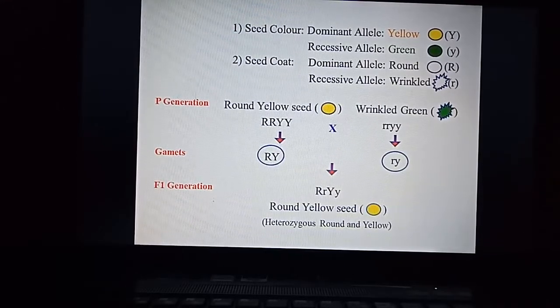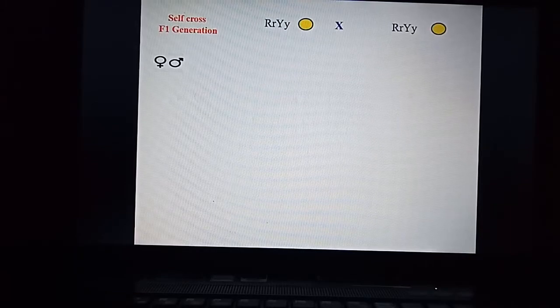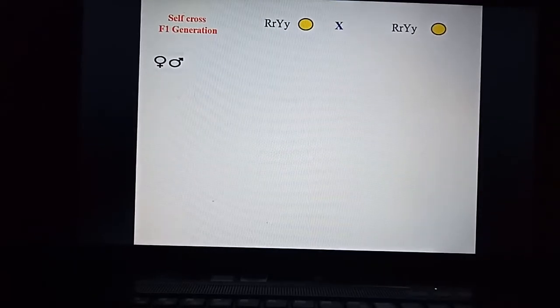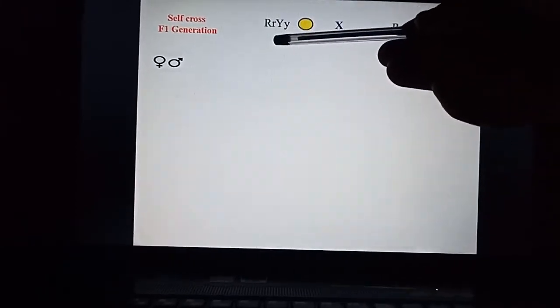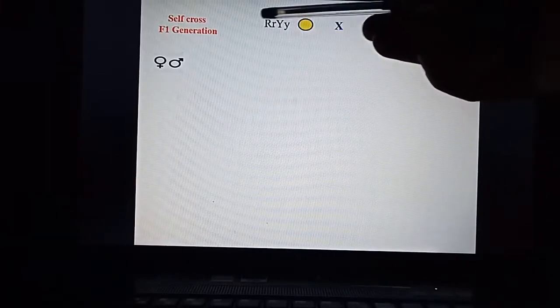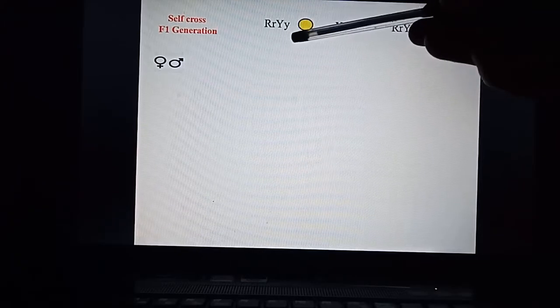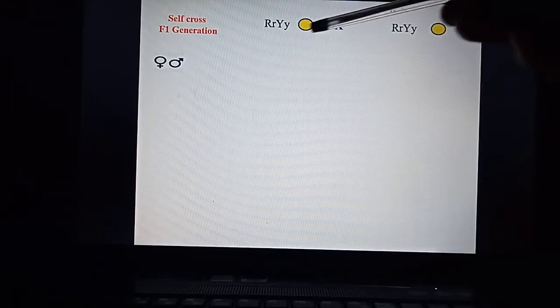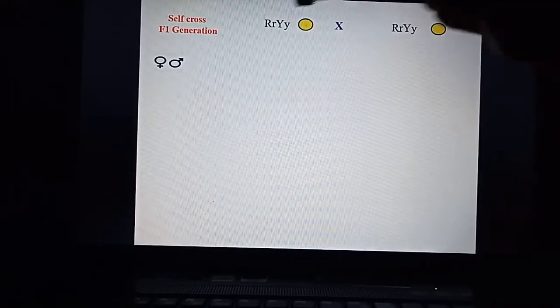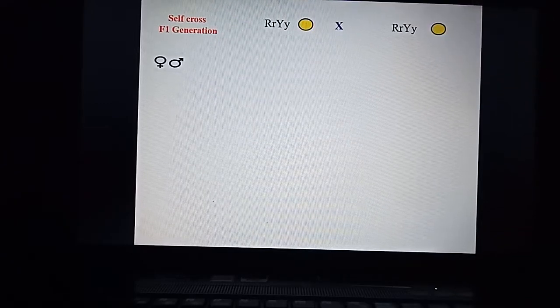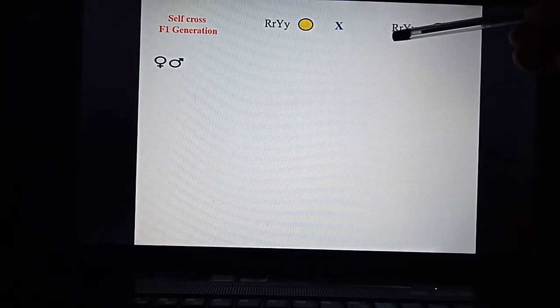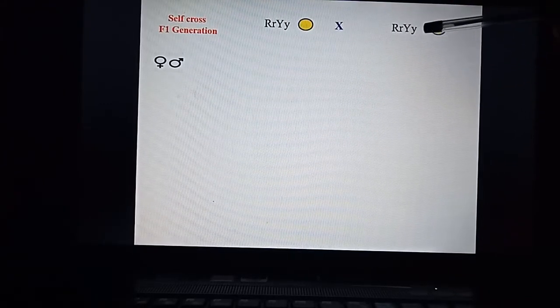Now we will self cross the F1 generation. That means capital R, small r, capital Y, small y, this one parent, or male parent, you can say, is crossed with the same phenotype or same parent, that is capital R, small r, capital Y, small y.